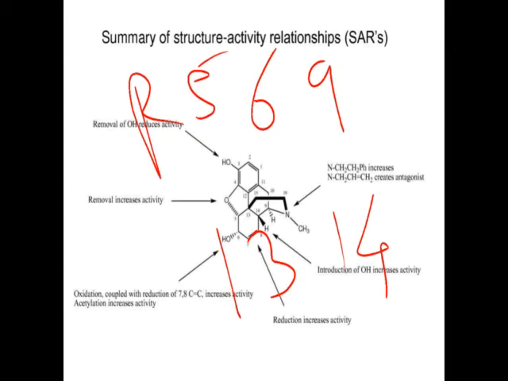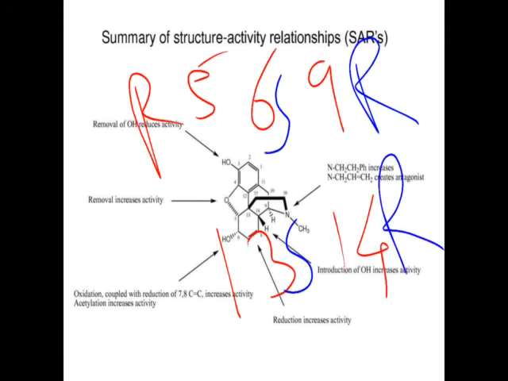Okay, so 5R, 6S, 9R, 13S, and 14R. So 5R, 6S, 9R, 13S, and 14R. These are the absolute configuration of morphine.